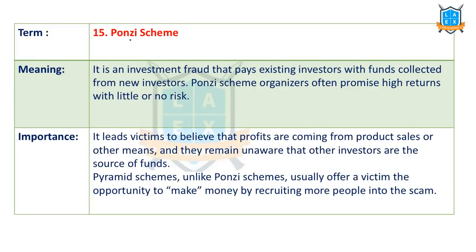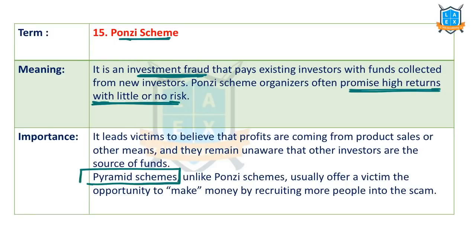The next important scheme is the Ponzi Scheme. A Ponzi Scheme is an investment fraud. Now this is banned in India. Ponzi Scheme organizers promise high returns with less or no risk. Such schemes are called Ponzi schemes. There are other schemes like pyramid schemes or network schemes. Pyramid schemes means a person is asked to bring in other members so as to get the money. Such network schemes, and Ponzi schemes, are now under the RBI scanner and are banned in India.